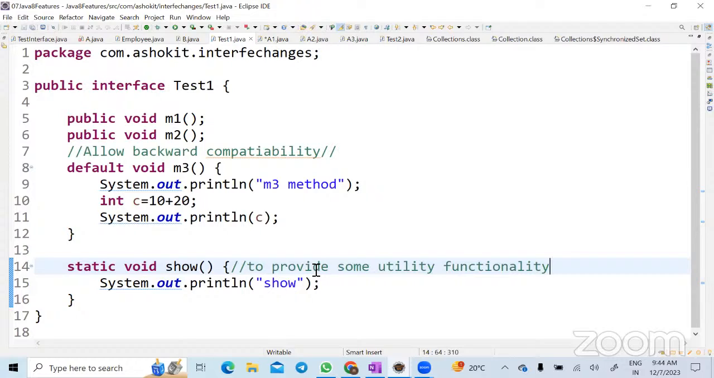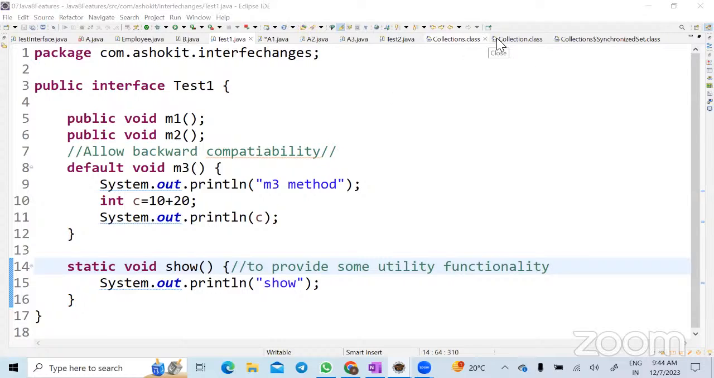Yes, sir. So the advantage, or the reason to have a static method in a Java 8 interface onwards, is to provide utility functionality. How did this utility functionality used to happen before Java 8? They used to create a class and then provide it.